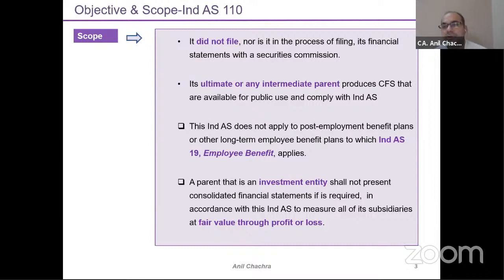This standard is also not applicable for employment benefit plans, right? Under which Ind AS 19 Employee Benefits is applicable. So that means this is also excluded from the consolidation of financial statements purview. The third, the last thing which has been excluded under this consolidated financial statement is the investment entity. Which I have already discussed under the objective part, right? So investment entity has been excluded, if my entity falls under the investment entity definition.